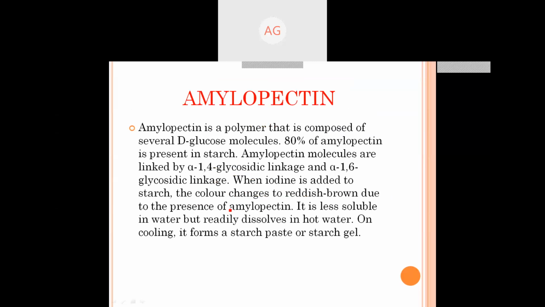Now, amylopectin is a branched-chain type of starch. Amylopectin is a polymer composed of several dextro glucose units too, but the difference is that it is a branched chain. About 80% of starch is amylopectin. Amylopectin molecules are linked by alpha 1,4 glycosidic bonds in the straight chain, and the branching is by alpha 1,6 glycosidic linkage. We have discussed all these earlier. When iodine is added to starch, the color changes to reddish brown due to the presence of amylopectin. It is less soluble in water and readily dissolves in hot water. On cooling, it forms a starch paste or starch gel, a gel-like structure.